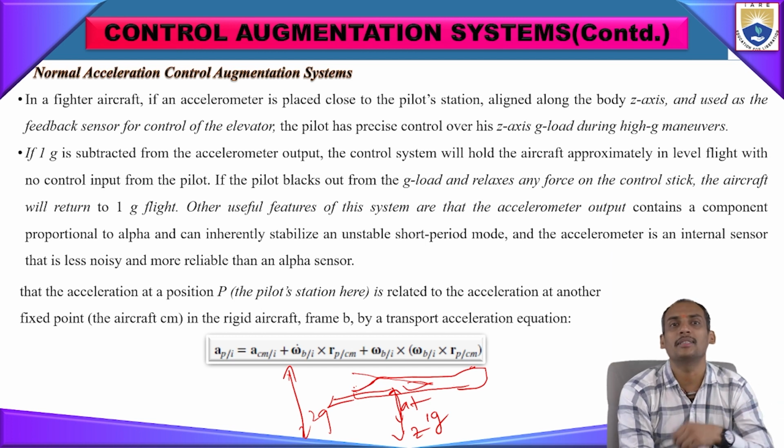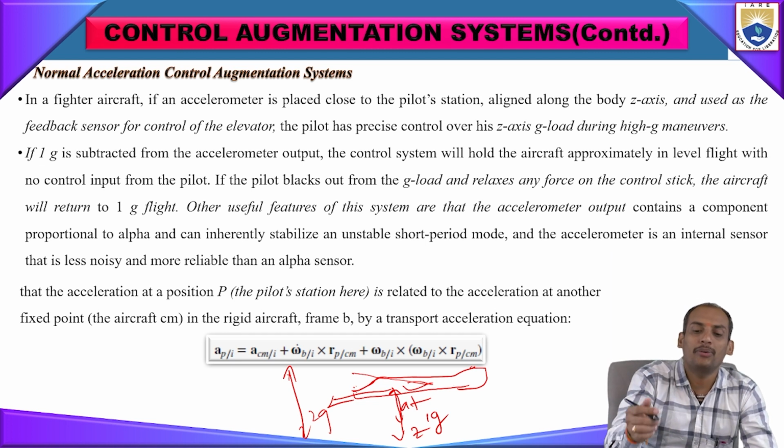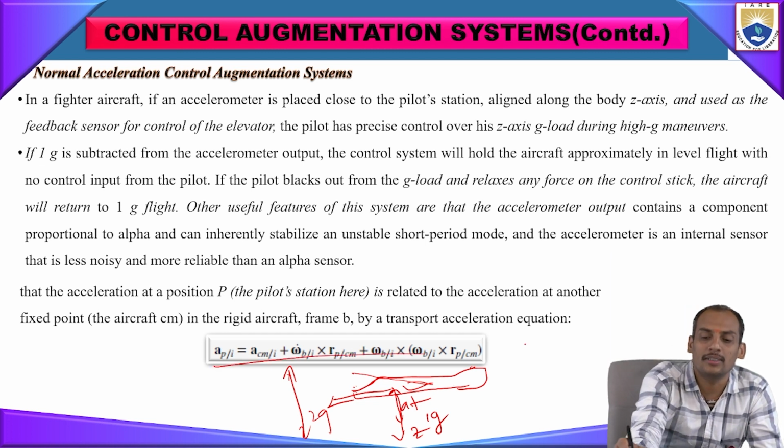The acceleration at the point P, that is, at the pilot station, is related to the acceleration at another fixed point in the rigid aircraft frame. That may be expressed with the equation you see here.